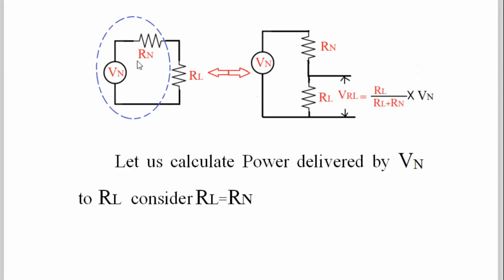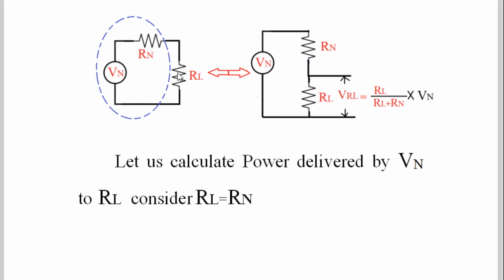So power delivered from the transmitter to the receiver, this is RL, is what your receiver circuit is, and inside that blue circle is our transmitter. In short, we'll consider it like that. This is our component that is used in communication principles, electronic communication. And this is the noise voltage and noise resistance inside that component because of thermal noise. Thermal noise is the internal noise. So this is a hierarchy you have to remember.